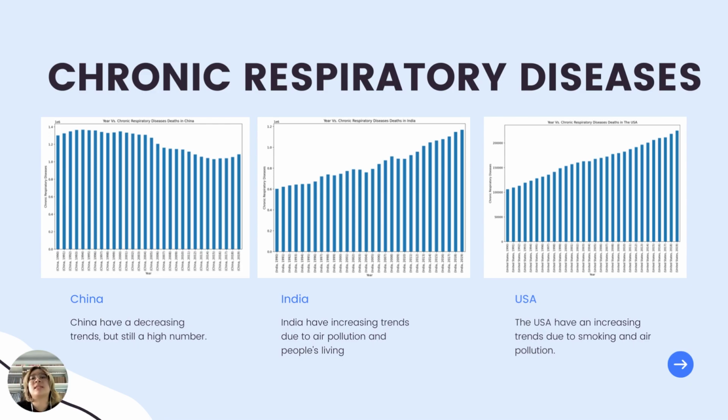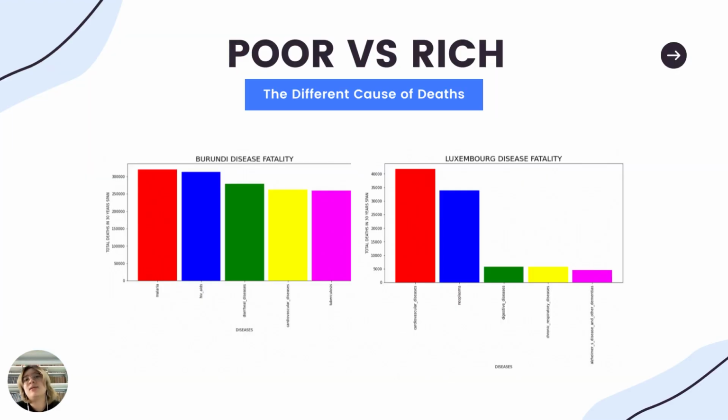So let's have a look at the data here. In China, we have a decreasing trend on the problem, but still a high number. India and the USA have high numbers from air pollution and people's living, like smoking and traffic, something like that.